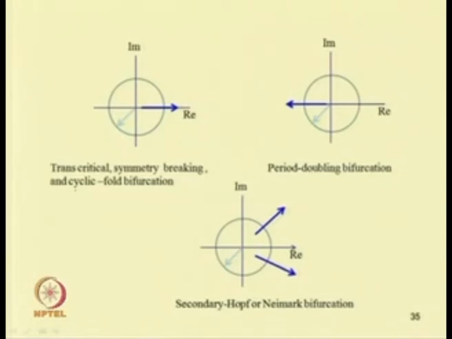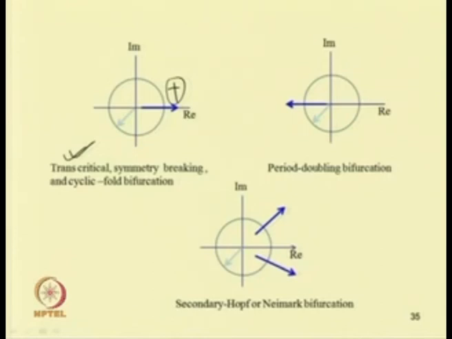In the case of the transcritical, symmetry breaking or cyclic fold bifurcation, one of the eigenvalues, or one of the Floquet multipliers, will leave this unit circle through plus 1. So, if one of the Floquet multipliers has a value more than plus 1, then one can find these three types of bifurcation: transcritical, symmetry breaking or cyclic fold.